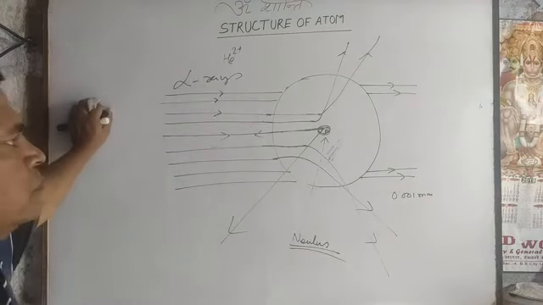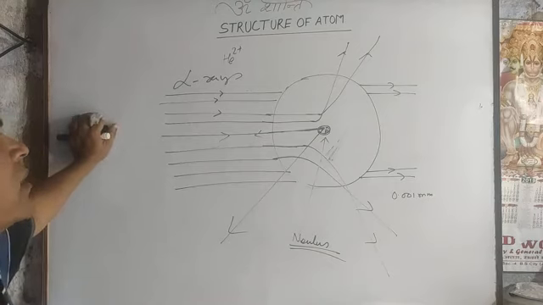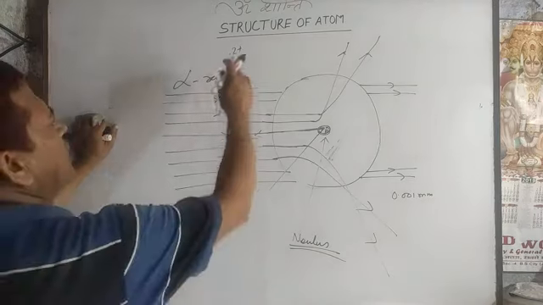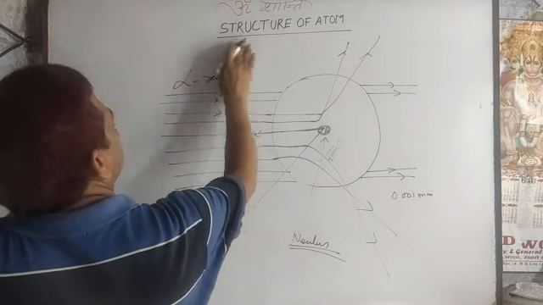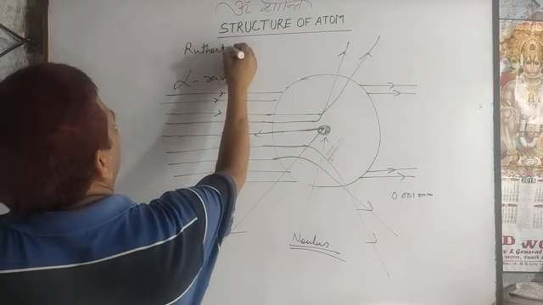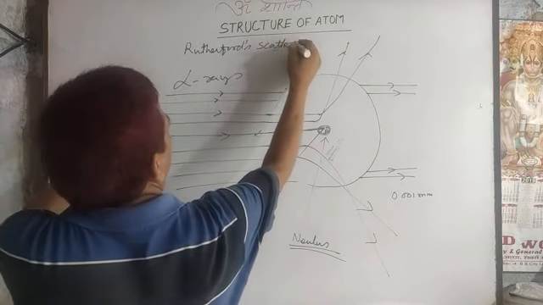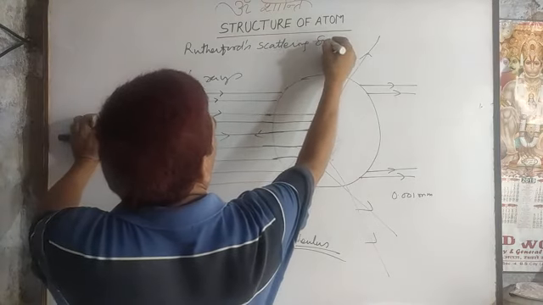So in this way, this is the conclusion given by Rutherford, the Rutherford's scattering experiment.